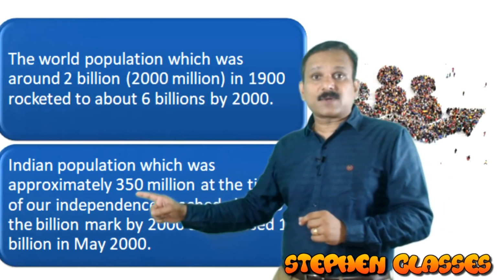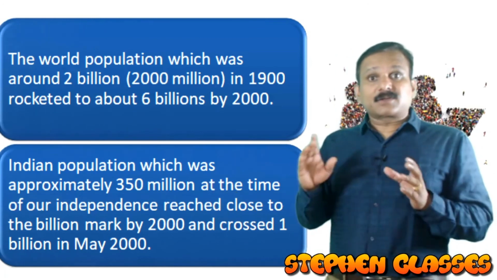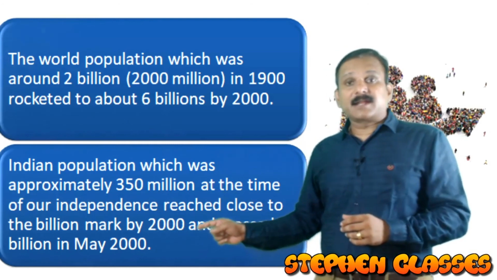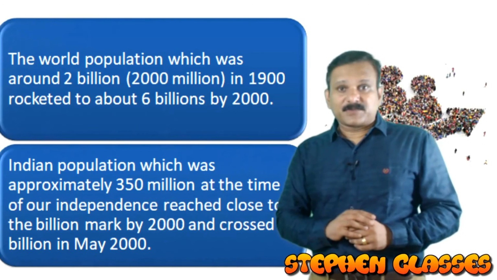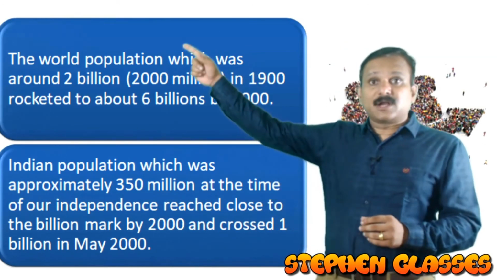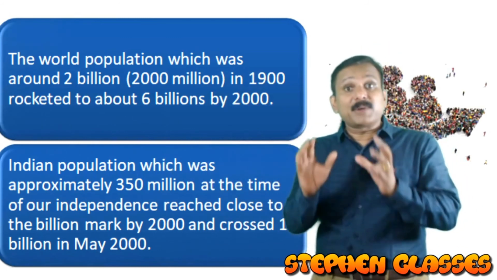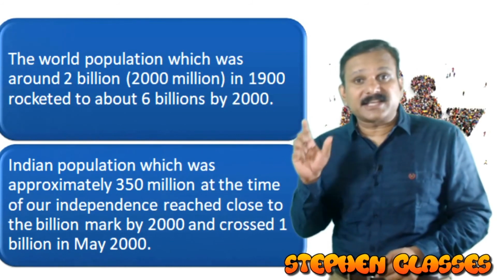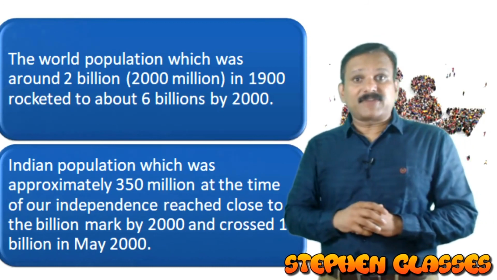Okay. Now what about the Indian population? The Indian population was only 350 million at the time of independence, and it reached close to 1 billion in 2000, crossing 1 billion in May 2000. So here you can see a population explosion, not only in the world population but also in the Indian population, because this is a dramatic increase in the population size over a relatively short period of time.